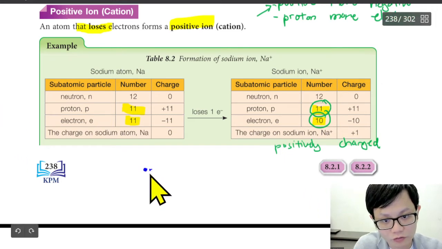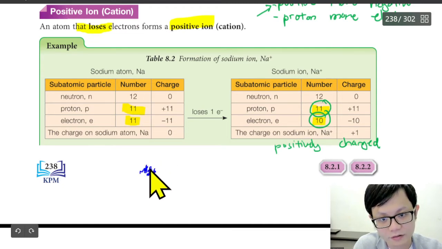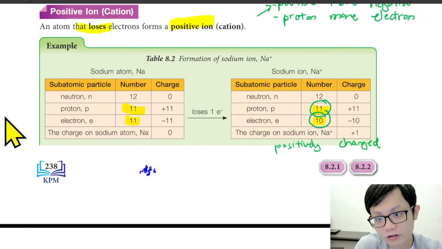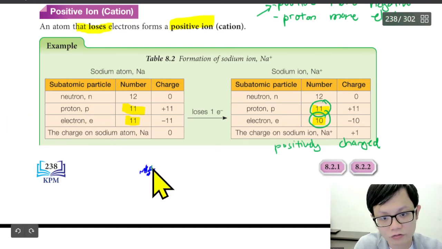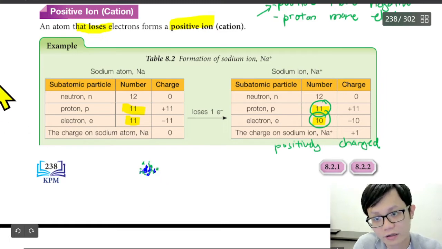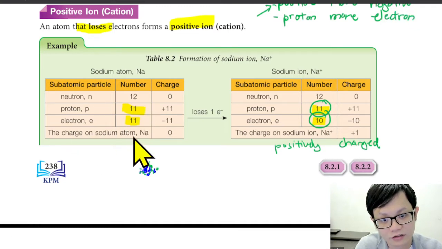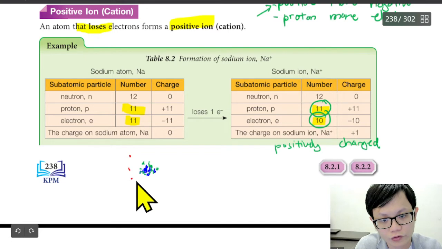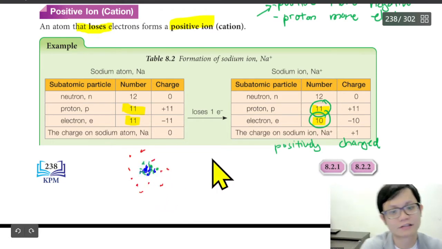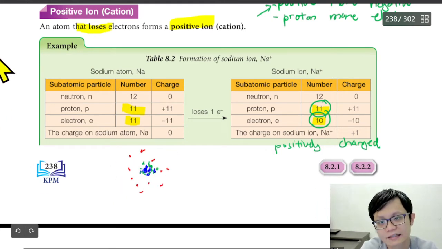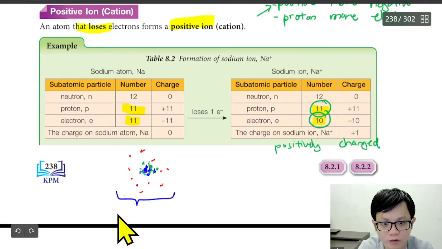So 1, 2, 3, 4, 5, 6, 7, 8, 9, 10, 11. And then I draw the neutron, I use green, 12 for neutron. Then I draw the electron, I use red. Electron is 11. 1, 2, 3, 4, 5, 6, 7, 8, 9, 10, 11. Something like that, okay? So this whole thing is actually one atom.